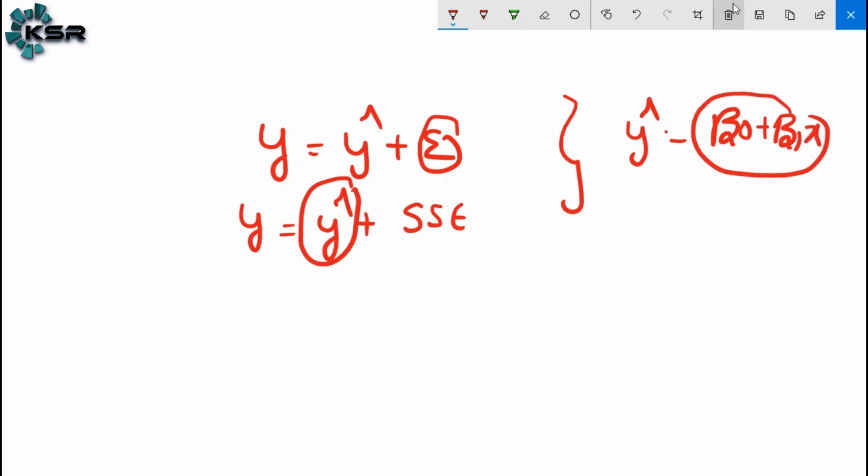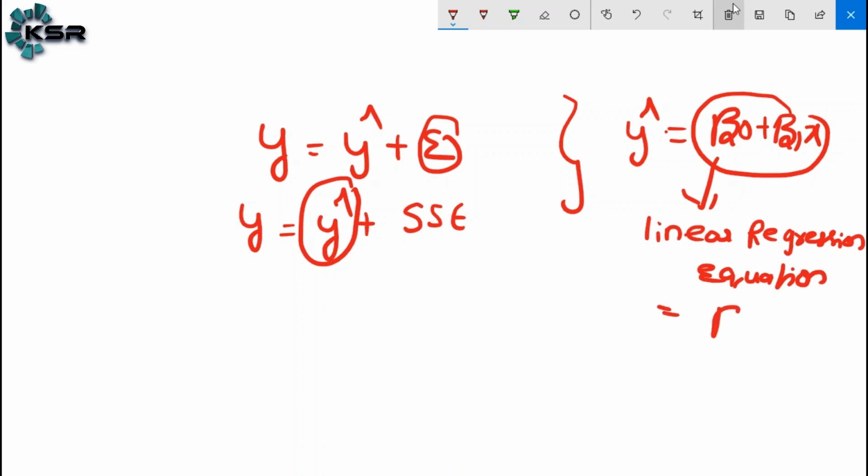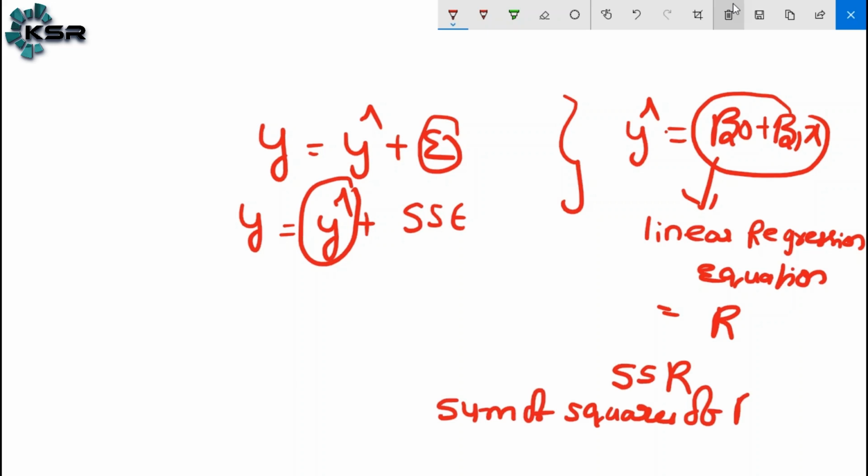What is this equation? Linear regression equation. Am I right? Linear regression equation. So here also we need to square, and then the total sum of square is the SSR, because here also we need to do the sum of squares of regressor.